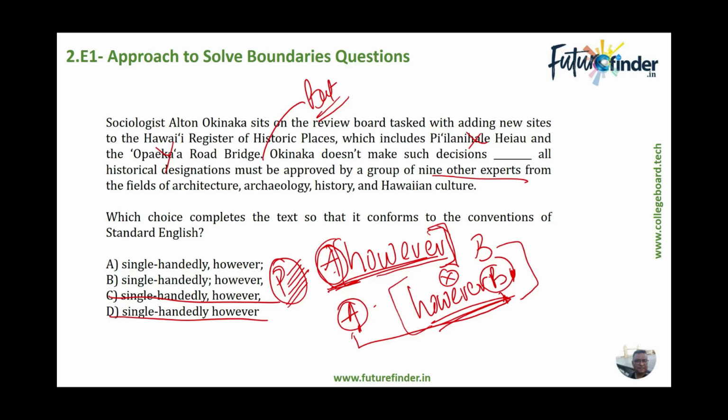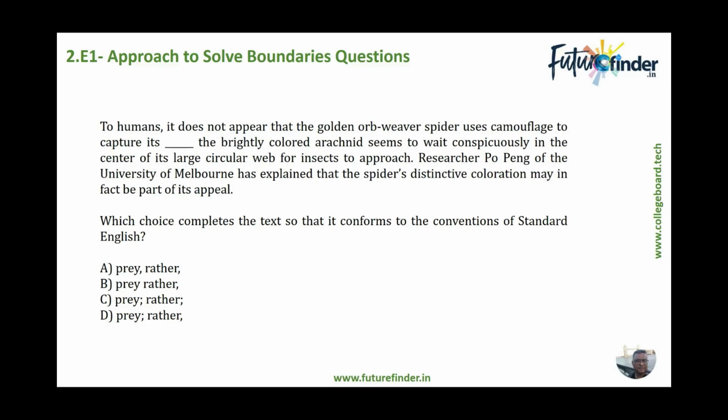We will take some other examples to have more understanding of this one. So this one, the hard punctuation has to be after however, which is the semicolon out here, and the comma has to be before the however. So the answer choice for this one will be answer choice A. Let's look at this one.